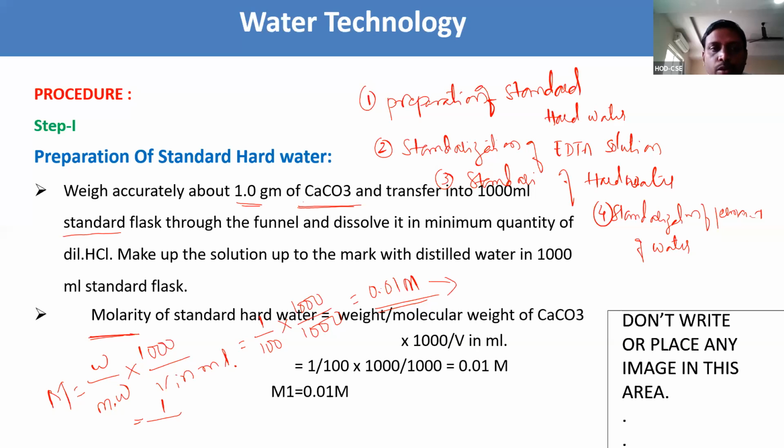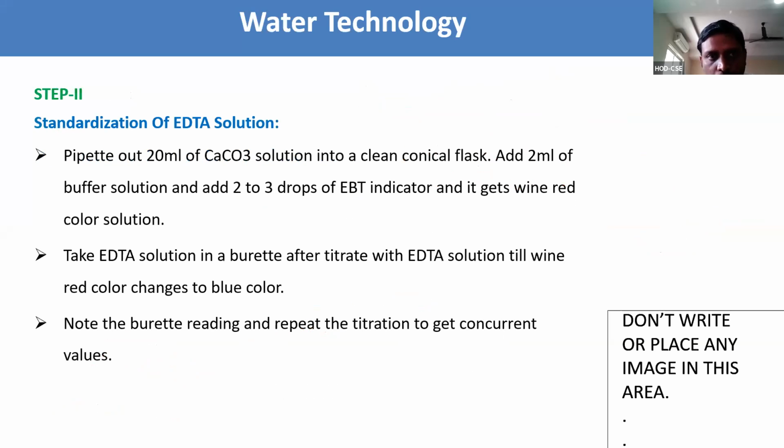We need to keep that aside. In step 2, we do the standardization of EDTA solution. This EDTA we are going to take in the burette.